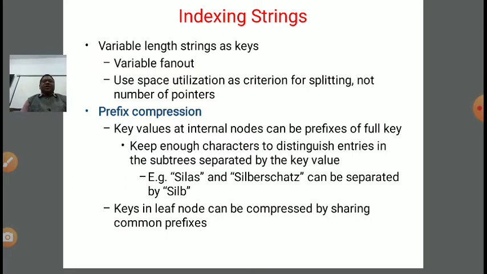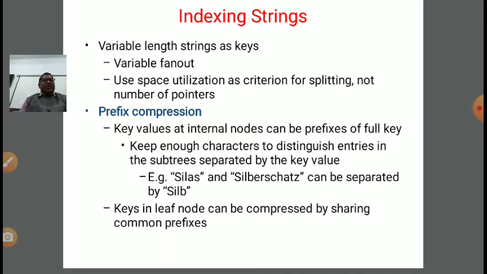Now, variable length strings can be used as keys. It will generate variable fan out, and it will use the space as the criteria for splitting, not the number of pointers, right? Now next, prefix compression.